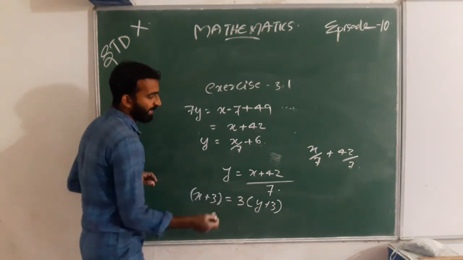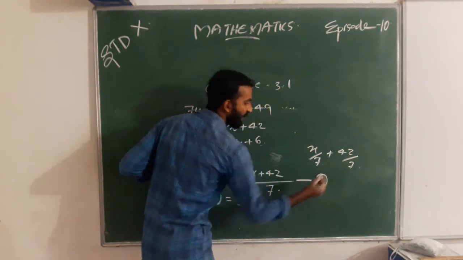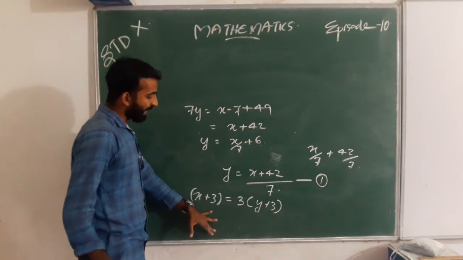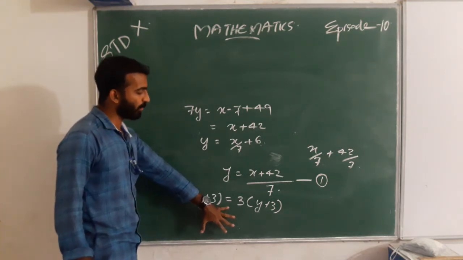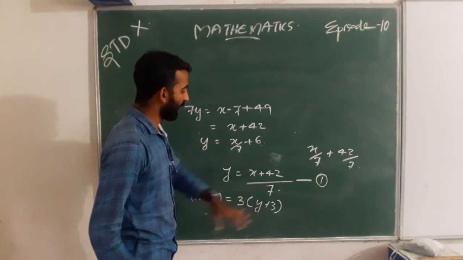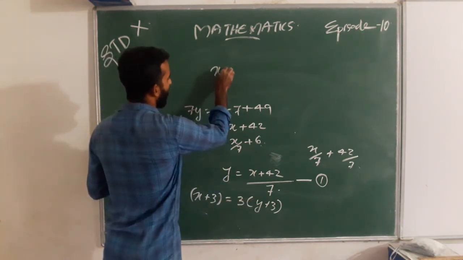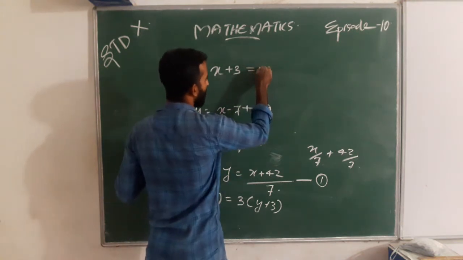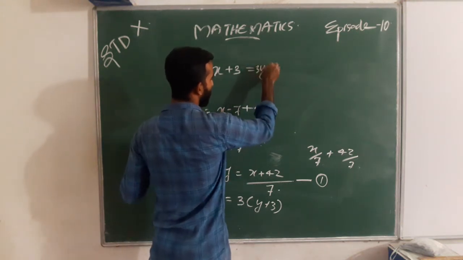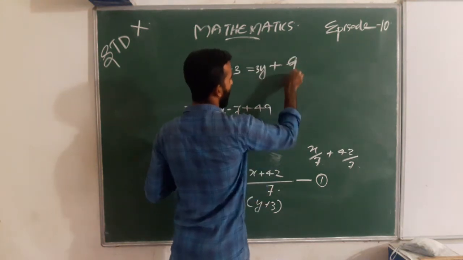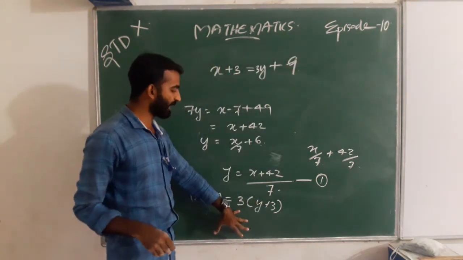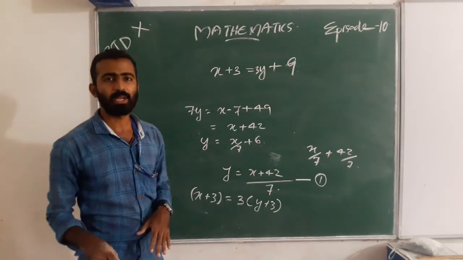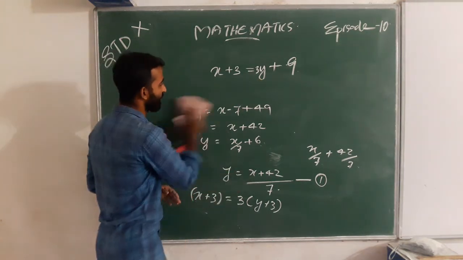When we open the bracket, 3 into y is 3y and 3 into 3 equal to 9. So x plus 3 equal to 3y plus 9.